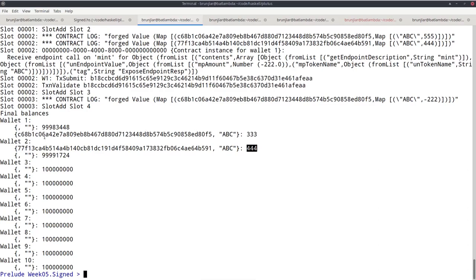So we get different tokens. Wallet 1 can only mint this token, and wallet 2 can only mint this token, because wallet 1 can only sign for this one, and wallet 2 can only sign for that one. The wallet only has its own signature to use to sign transactions.